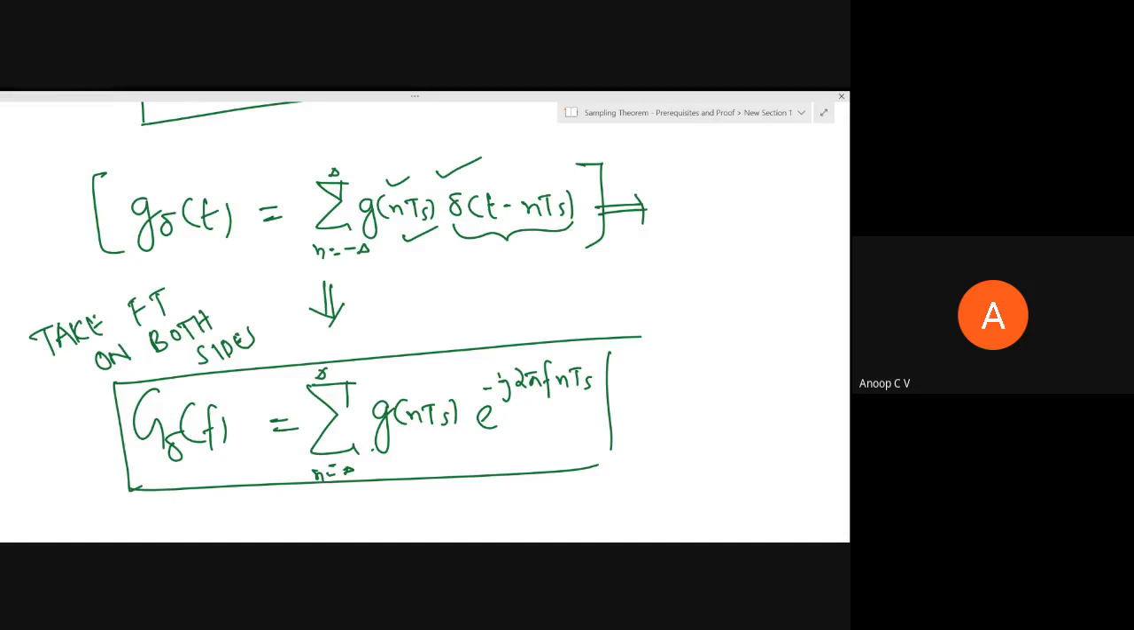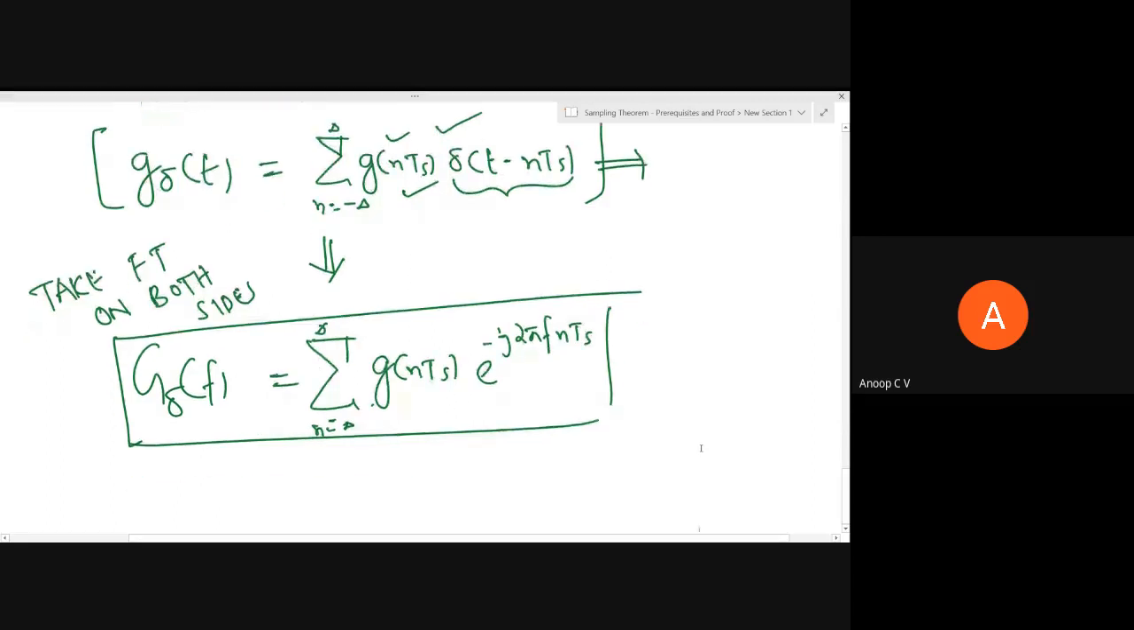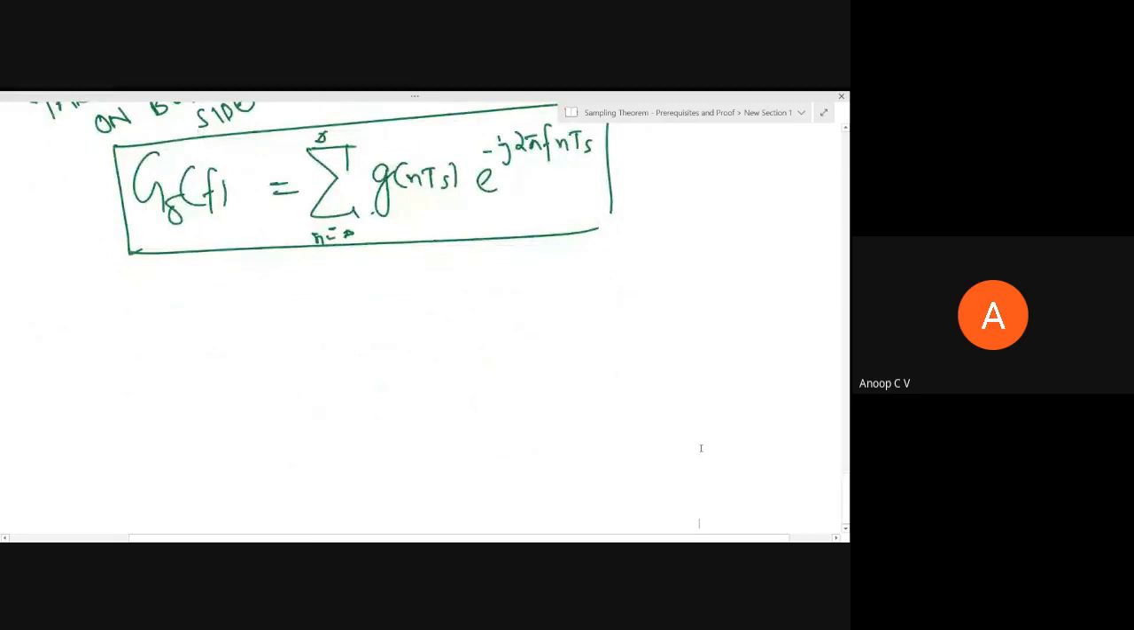So that will be more meaningful, and we'll be able to visualize the spectrum in a better way. So that's what we are planning. So the next topic which I am going to consider here is the Fourier transform of periodic signal.